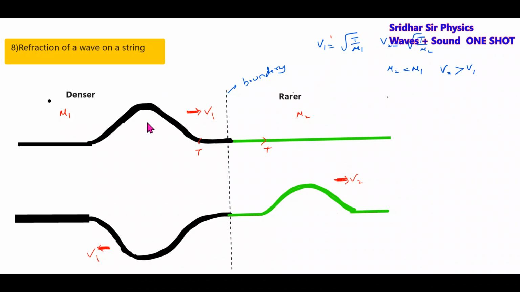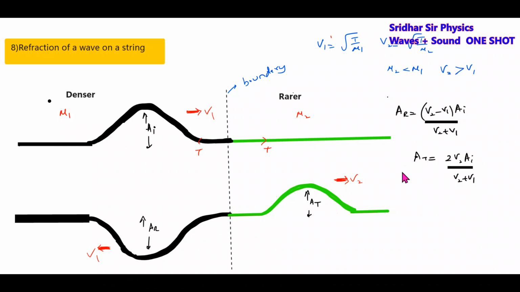If AI is the amplitude of the incident pulse, this will be the amplitude of the transmitted pulse. This will be the amplitude of the reflected pulse. So what is AR equal to? AR equals (V2 minus V1) by (V2 plus V1) times AI. What about the amplitude of the transmitted pulse? The amplitude of the transmitted pulse is given by a factor with V2 plus V1.